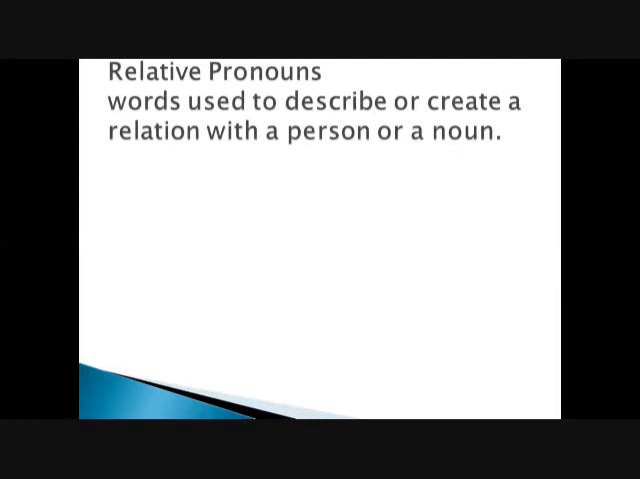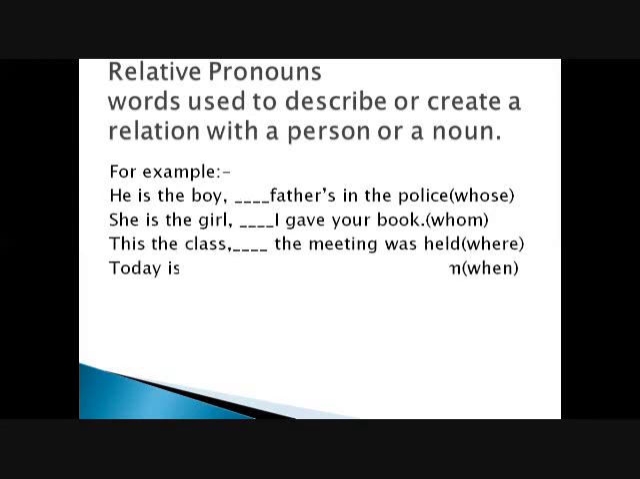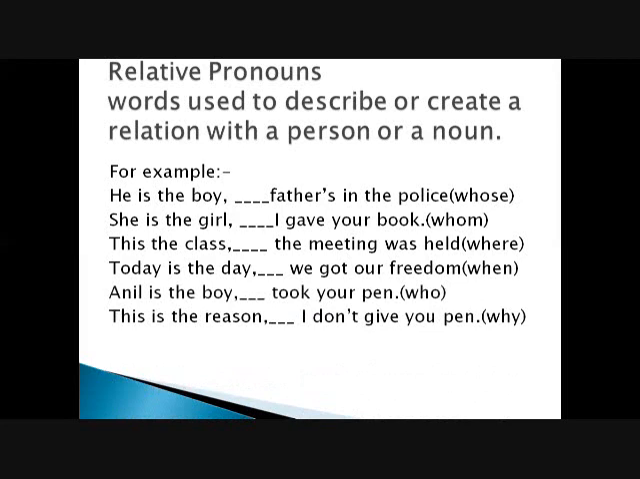Relative pronouns are words used to describe or create a relation with a person or another noun. For example, he is the boy whose father's in the police. She is the girl whom I gave you a book. This is the class where the meeting was held. Today is the day when we got our freedom. Anil is the boy who took your pen. This is the reason why I don't give you my pen.